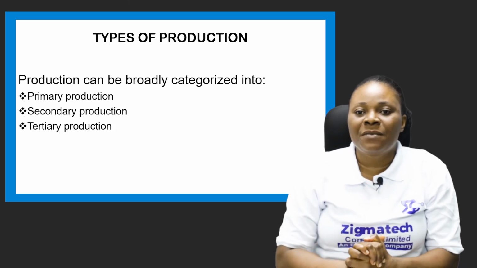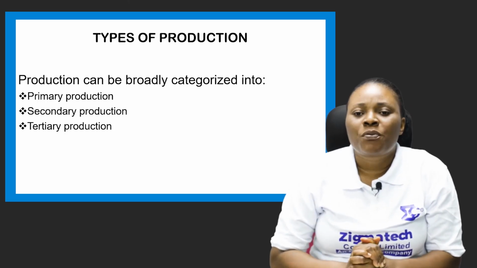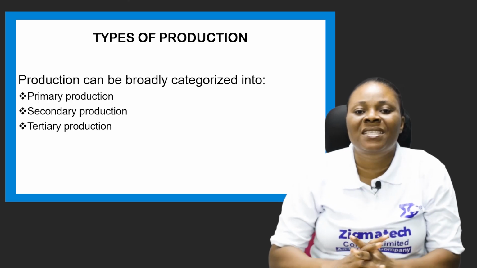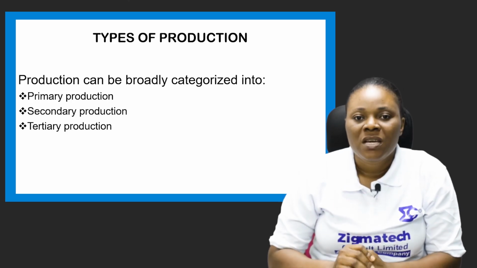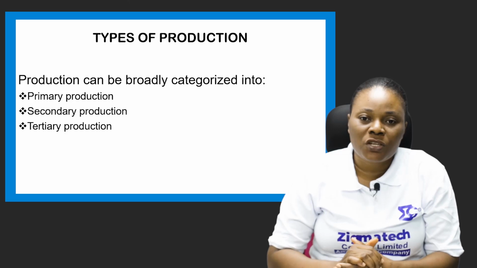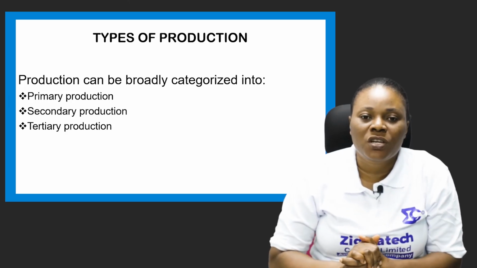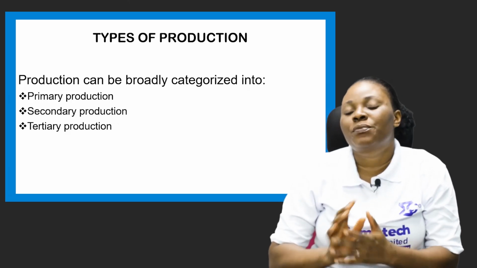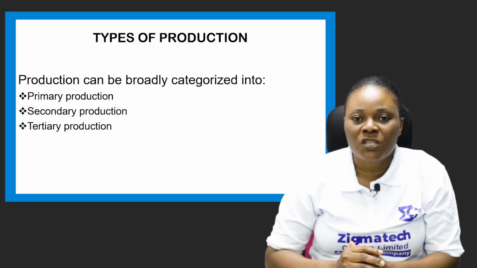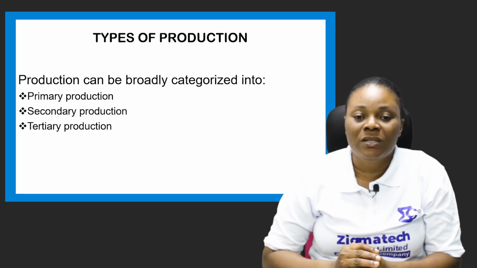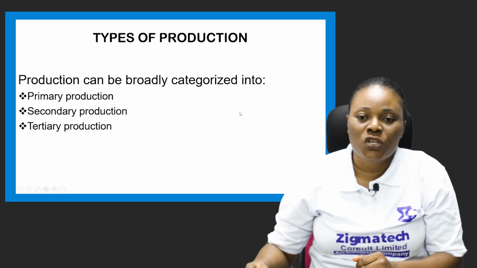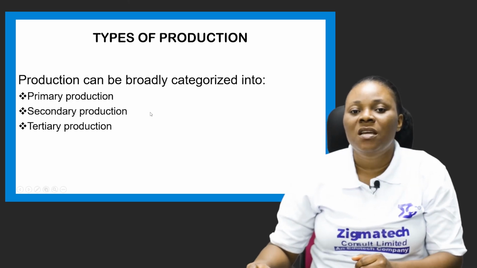Now we move to the types of production. Production can be broadly categorized into three, namely primary production, the secondary production, and the tertiary production. So we take them one after the other.